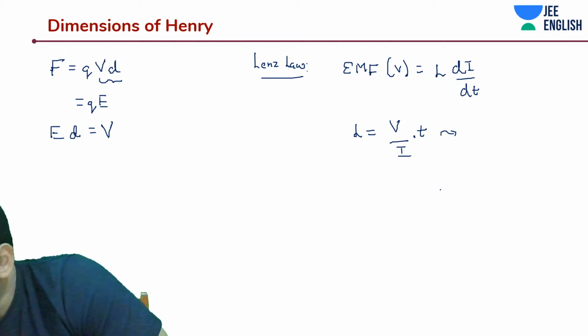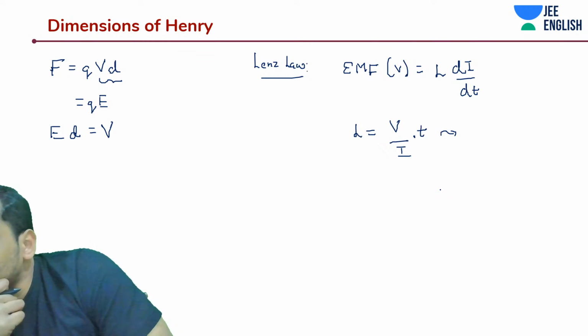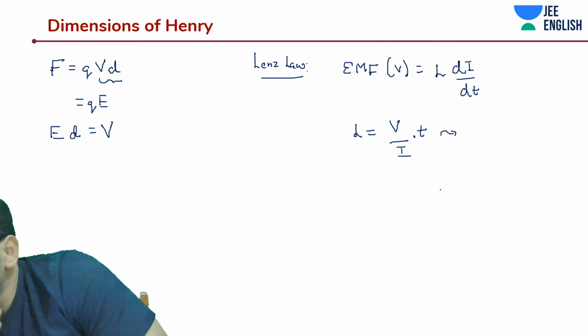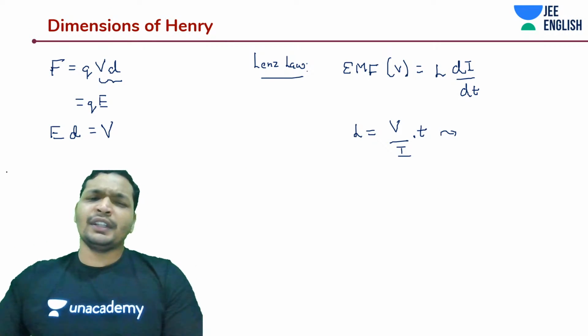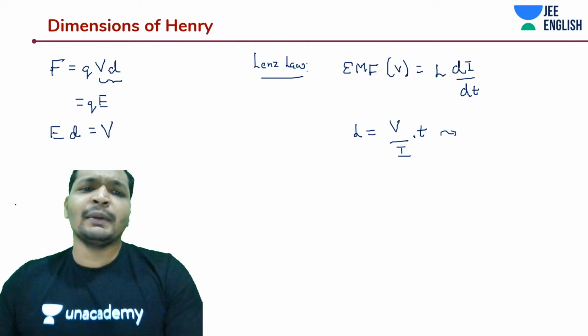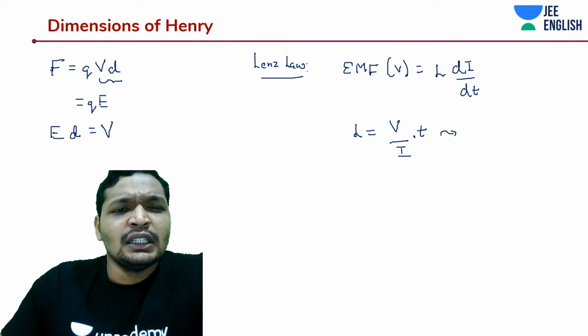Question, current and electricity is completed. Di by dt, not dr by dt. Di by dt, guys. Who told you dr by dt? No, di by dt. A moment. QED.